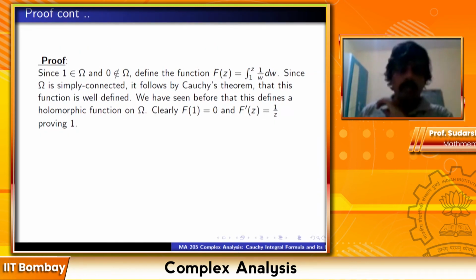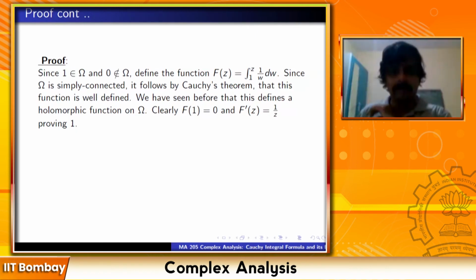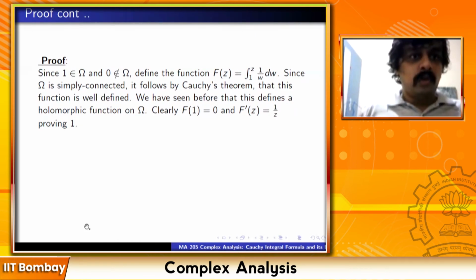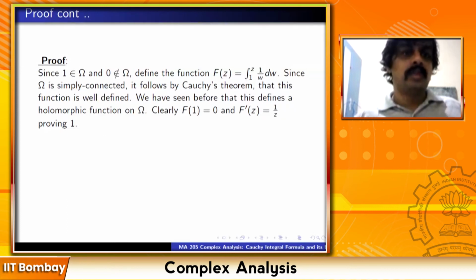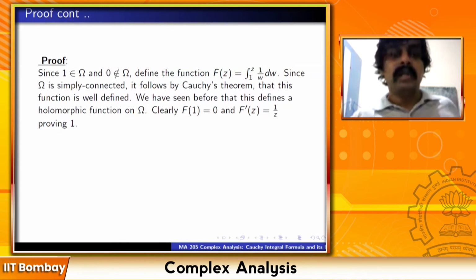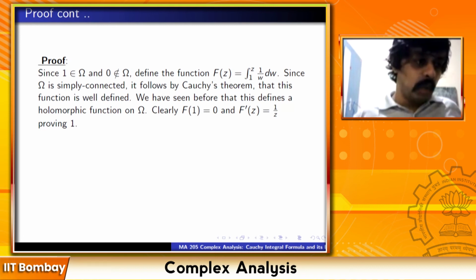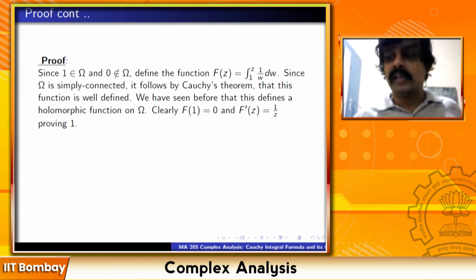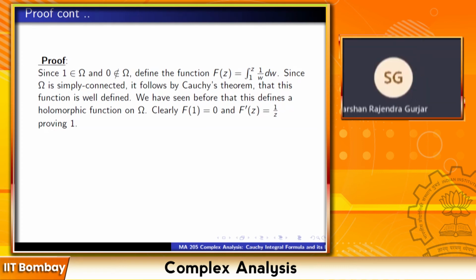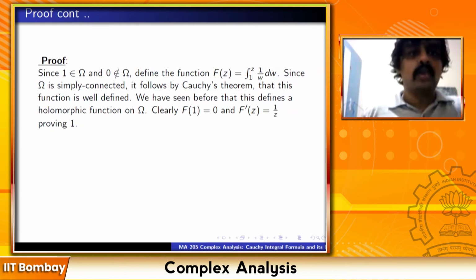So, proof: since 1 belongs to omega and 0 does not belong to omega, define the function f(z) to be the integral of 1 by w dw from 1 to z. This is how I want to define my f(z). After all, the derivative of log is going to be 1 upon z, so log should be defined as an integral of 1 by w dw from 1 to z. Since omega is simply connected, it follows by Cauchy's theorem that the integral does not depend on the path, so this function is well defined.